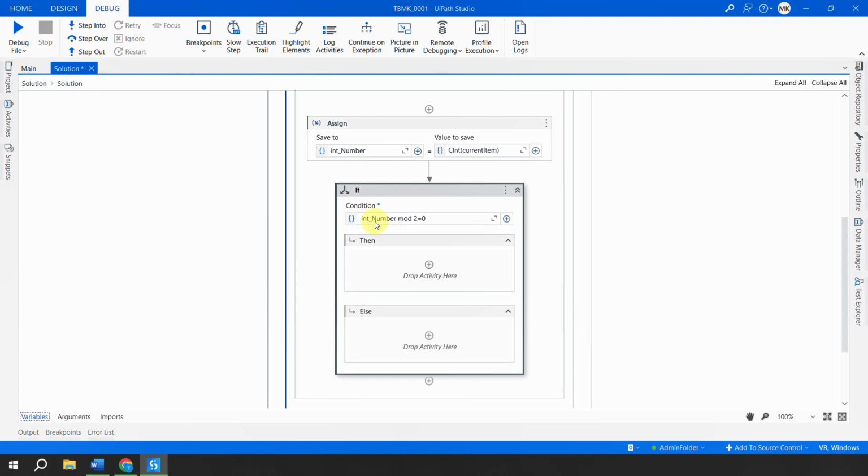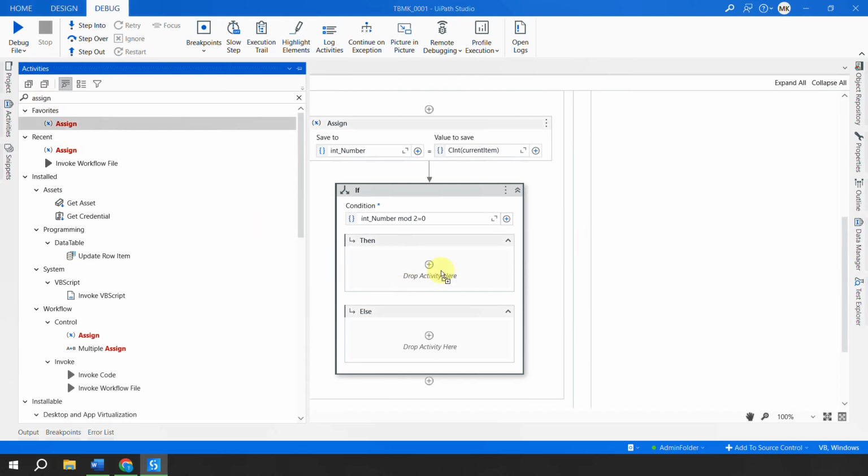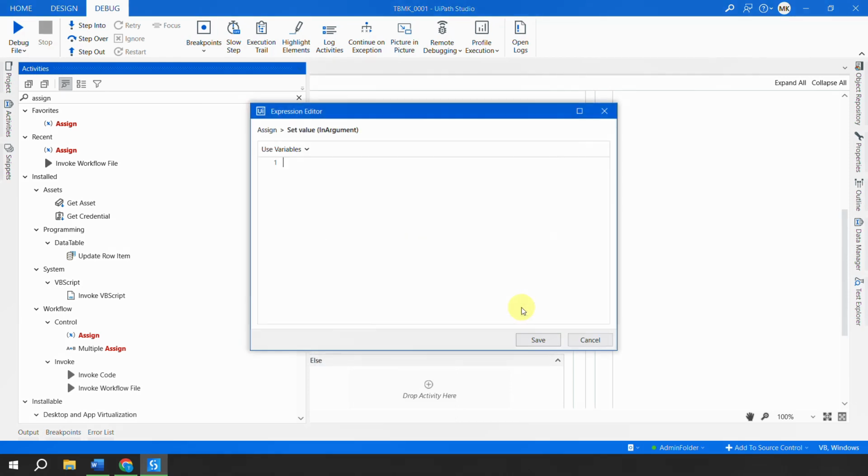So here I have got int_number mod 2 equal to 0 and we are going to store the sum, right? Now how do you sum the numbers? I will just take an assign activity and I would say to UiPath that in the sum, whatever you have in the sum.